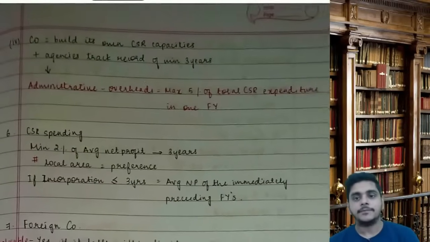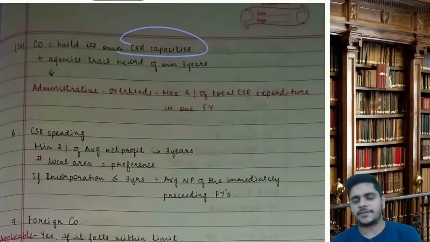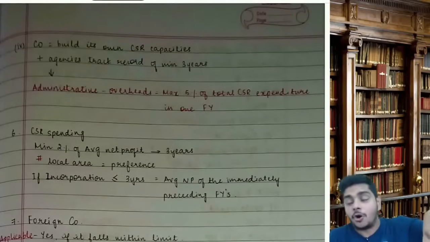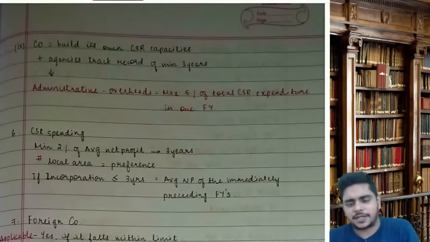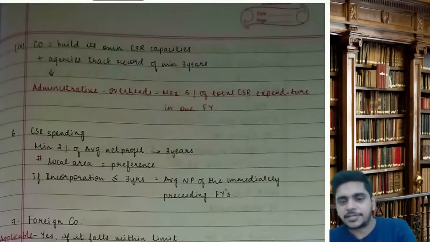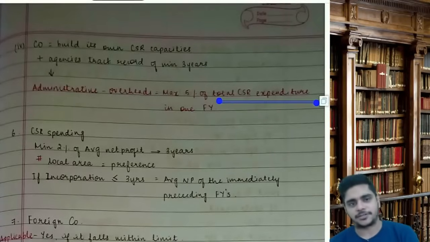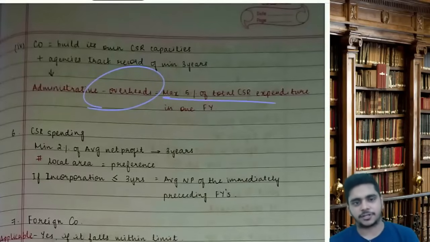Then, the company can build its own CSR capacities along with agencies having a track record of minimum 3 years. Like I can have my own section 8 company for CSR, or I can collaborate with any other agency to build CSR capacity together. Those agencies should have a minimum 3 years track record. Now employees will be working. My administrative overheads can be maximum 5% of total CSR expenditure in one financial year.